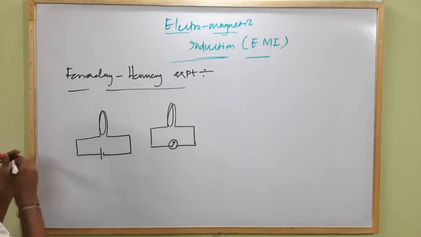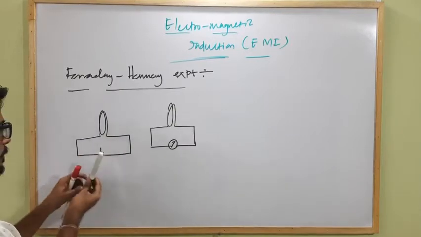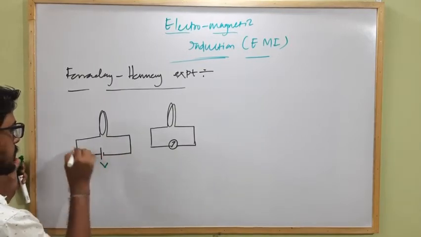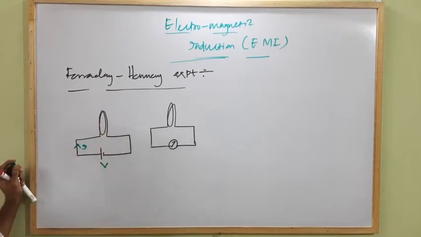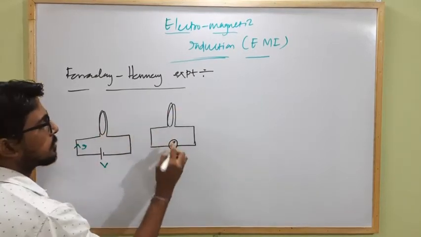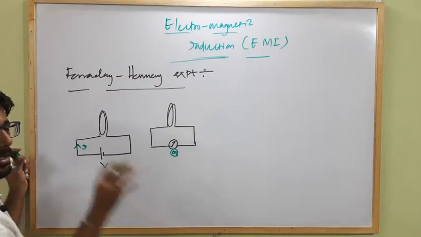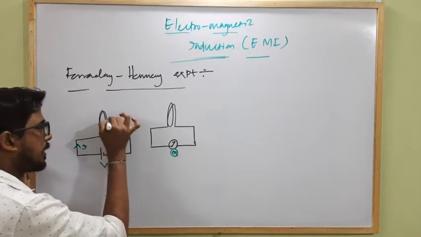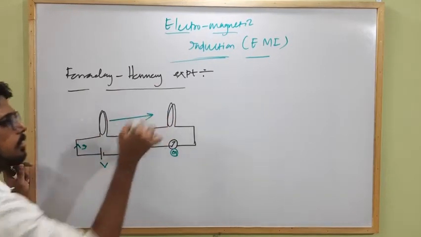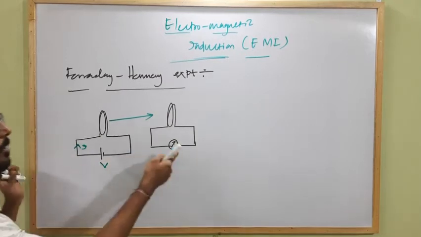Okay, so here some current is flowing through the coil due to the source V, some current I is flowing through the coil, and here is a coil which is attached only with a galvanometer. Now he brought this current carrying coil close to the coil which is attached with a galvanometer only.